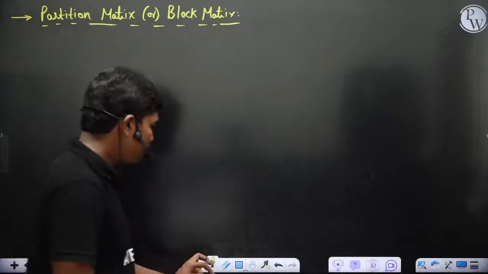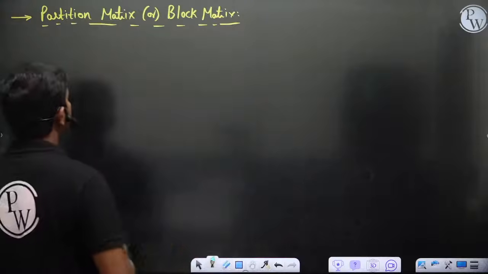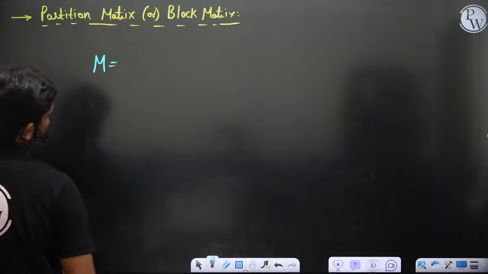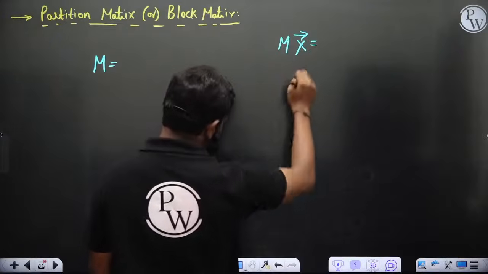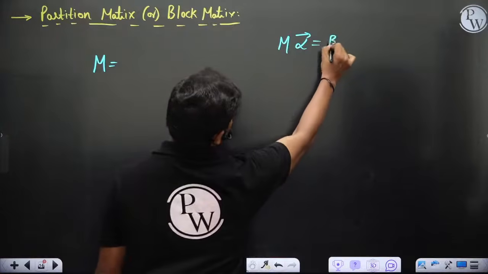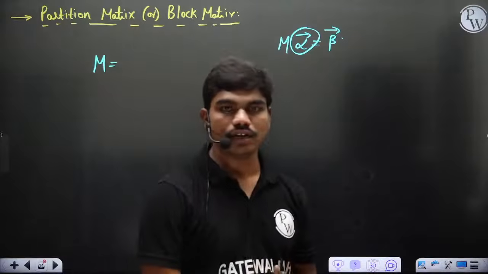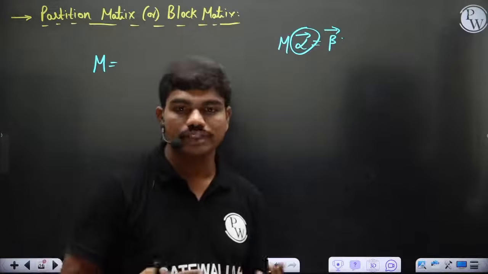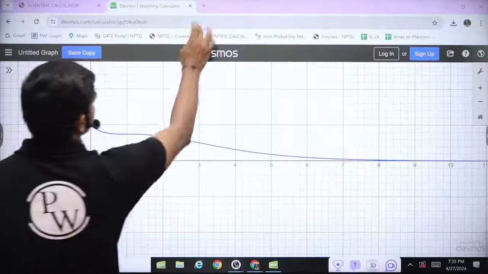Now if you have a system, you'll have a lot of systems which keep developing. If you take any matrix, for example, say matrix M, and there is a system such that M alpha is equal to beta. Let's say this is what you have, and you have to solve for alpha. Then few times what happens is this matrix M will not be fully occupied. Many of the elements of M would be zeros, or some part of M could be an identity matrix. I'll show you one equation.